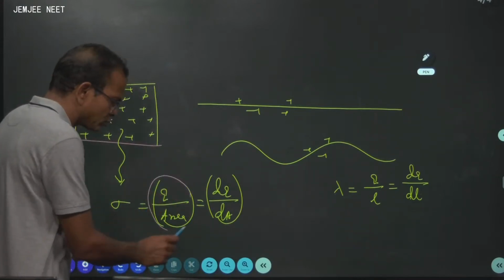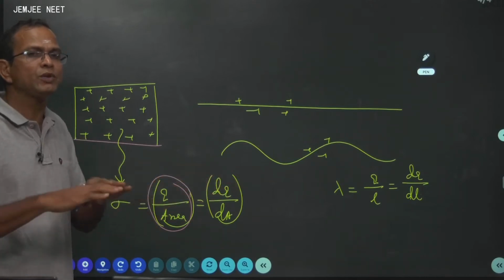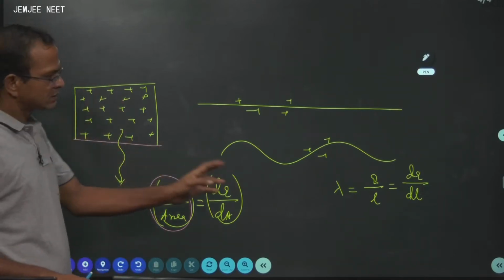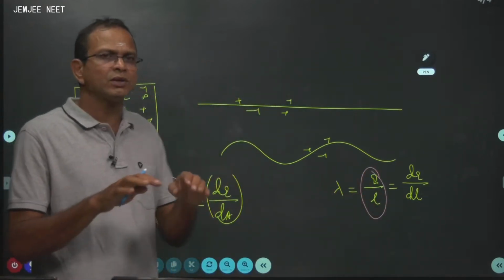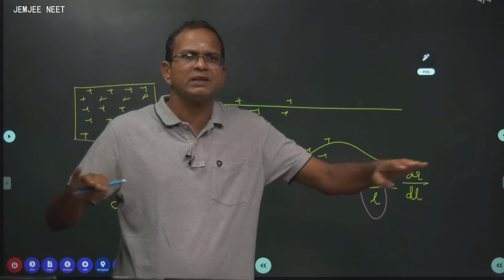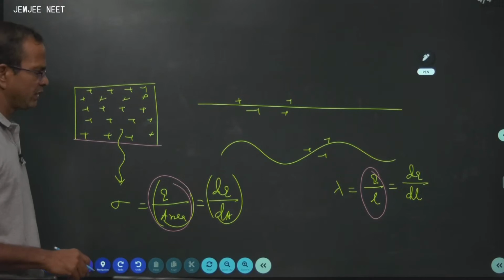This technique we can use if and only if the charge is spread throughout the area equally, I mean uniform distribution of charge throughout the area. Similarly, total charge by total length can be used if and only if the given charge is distributed uniformly over the linear body, a long body like a thin wire.